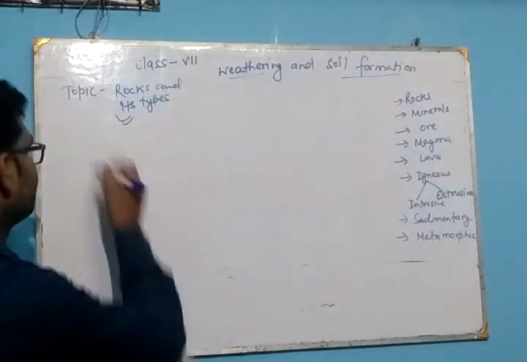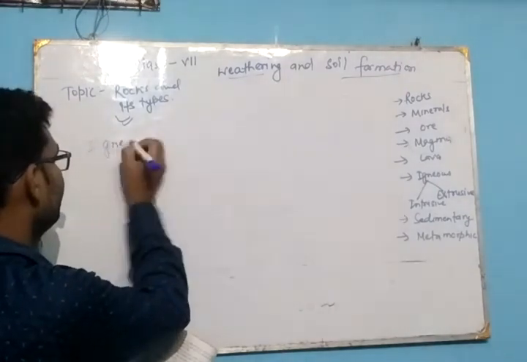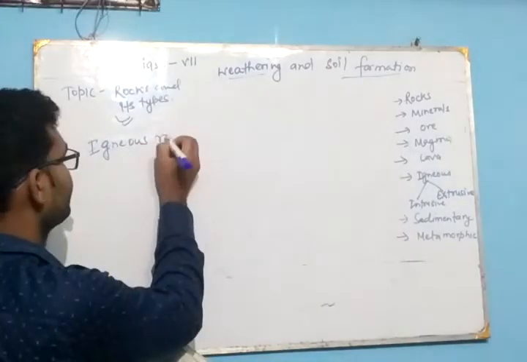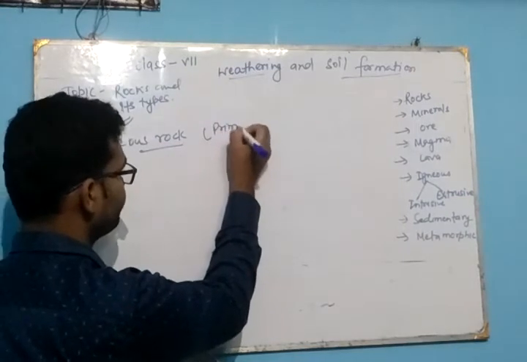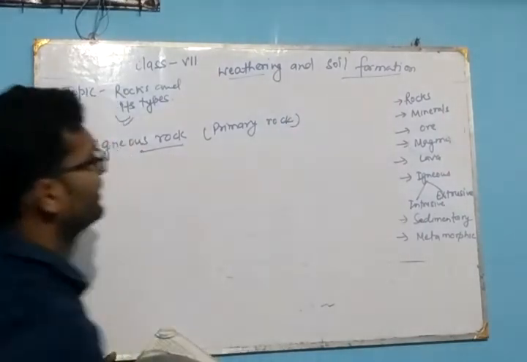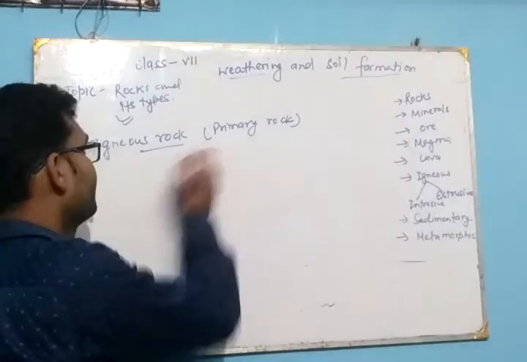Next one is the igneous rock. This rock is known as primary rock. Why do we call it primary rock?